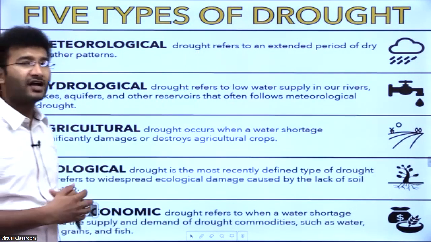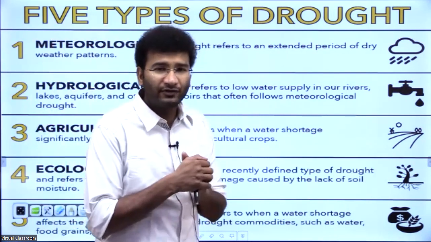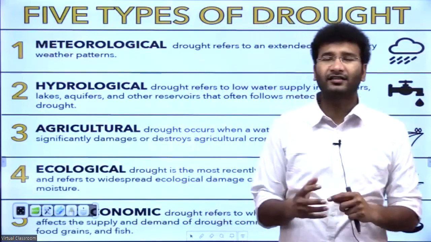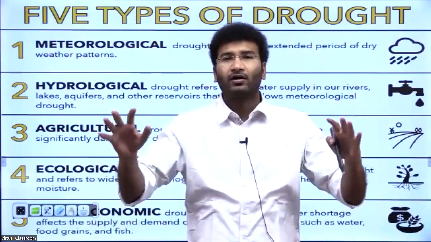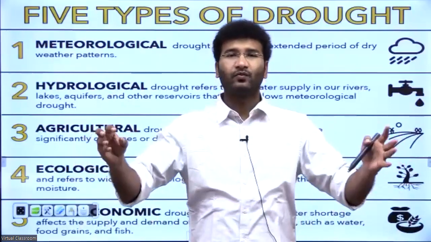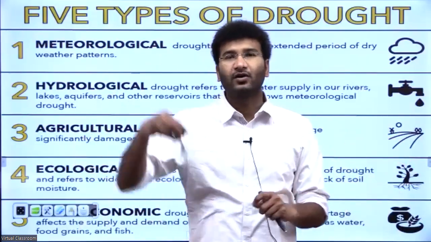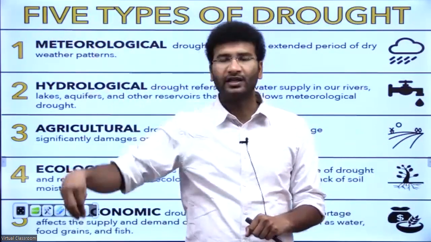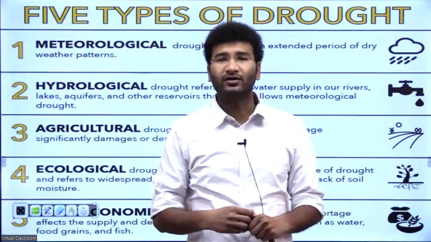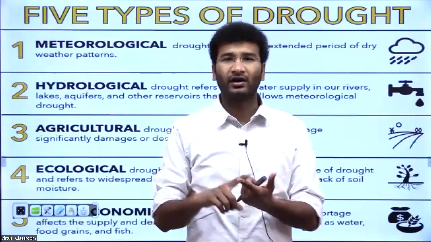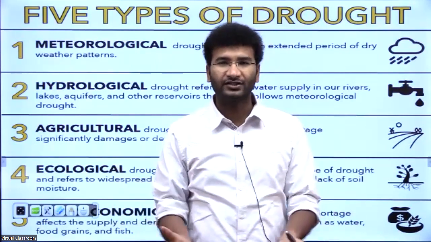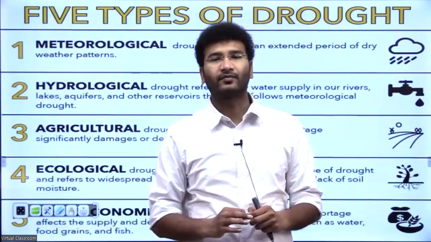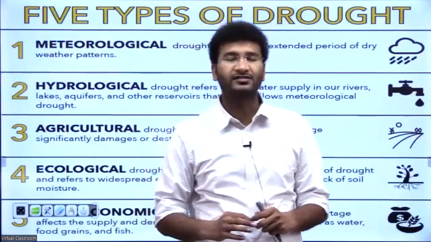And the second type of drought is hydrological drought. Now, hydrological drought refers to the water supply in our rivers, lakes, aquifers. Aquifers are nothing but under the ground, there will be a bowl or a big basin where the water is stored. That is called aquifers. Only if your bore goes into that area, your bore will be giving water. If it goes into some rocky area, you won't get that water, right? So hydrological drought means if your rivers are dried up, if your lakes are dried up, or any aquifers, which should have a certain amount of water, if they are not having it, then also it is considered to be a hydrological drought.